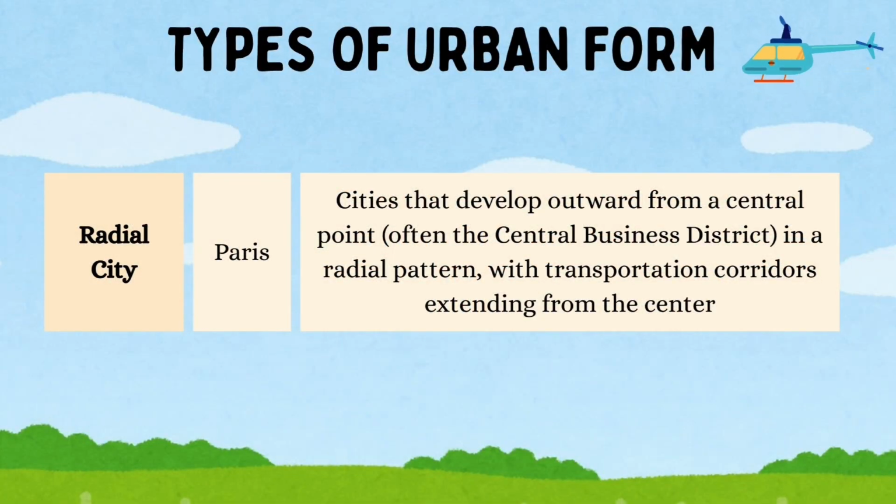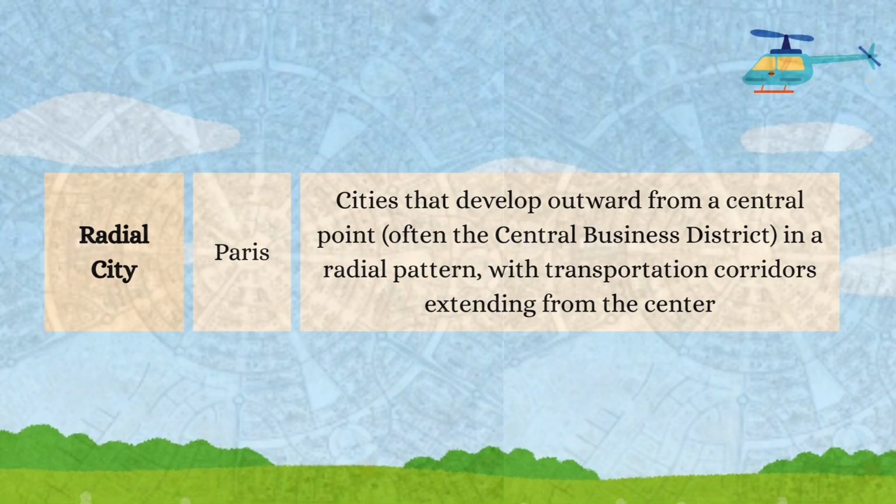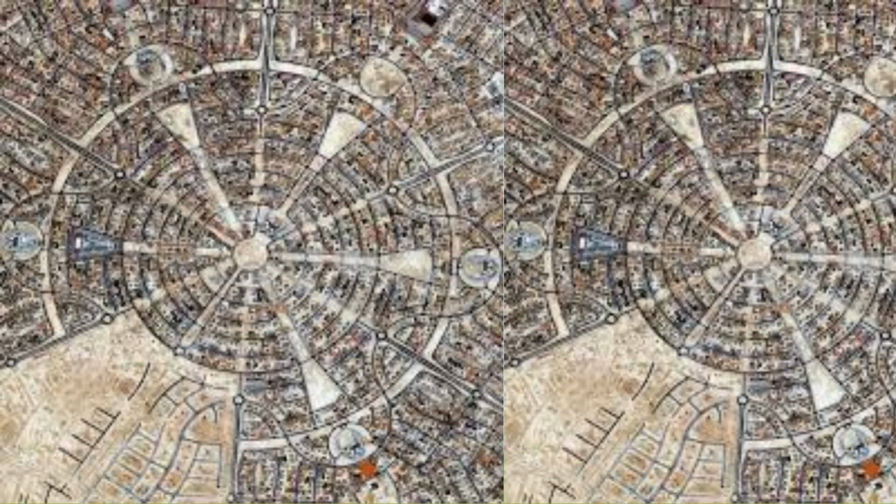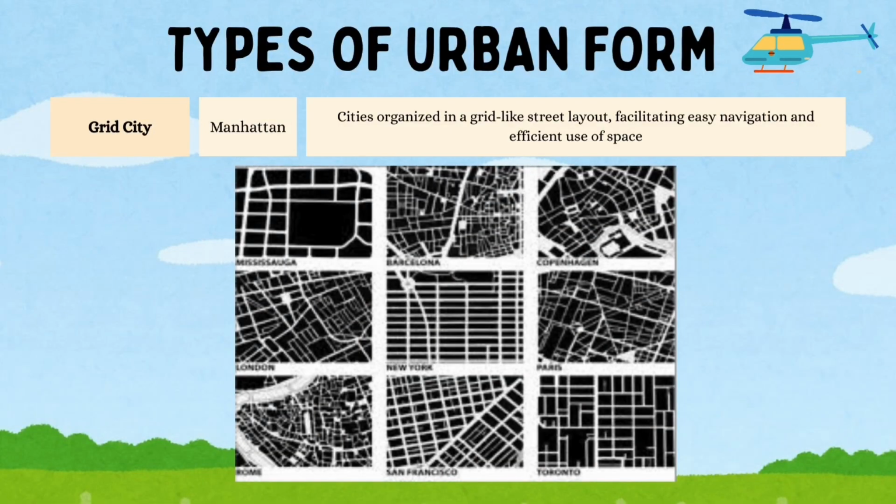A radial city, such as Paris, has a strong central business district. Most transport routes lead toward the city center, causing heavy commuting during peak hours. Lastly, a grid city, like Manhattan, has a structured road network.